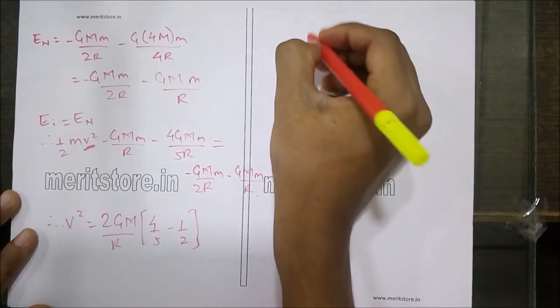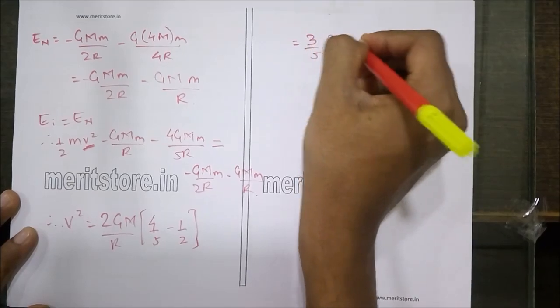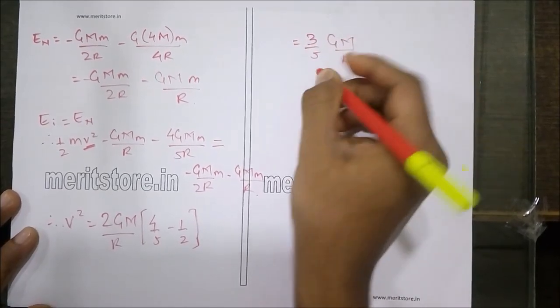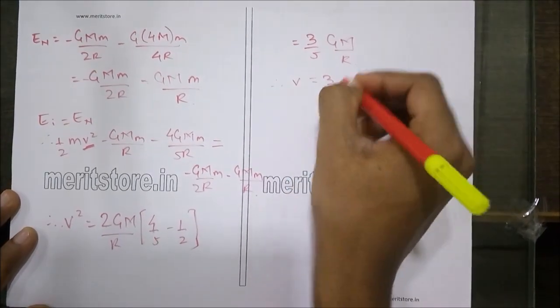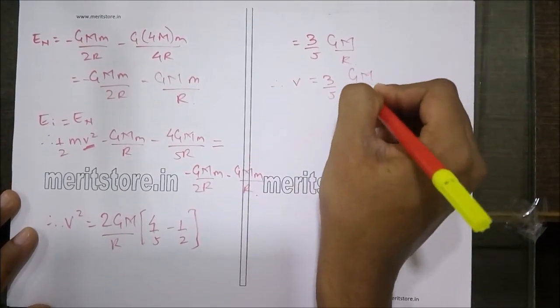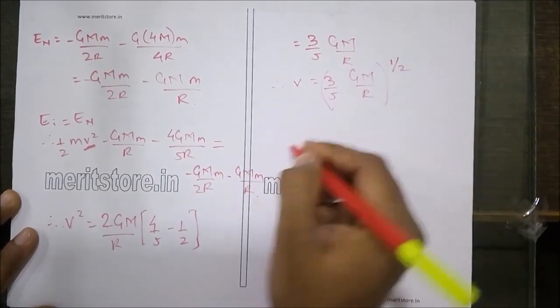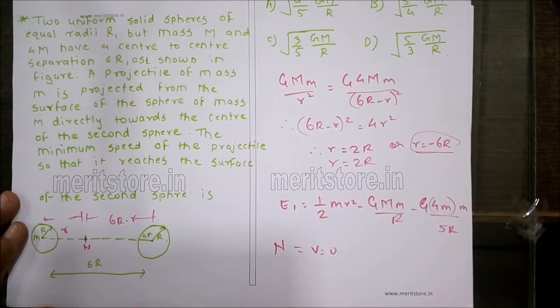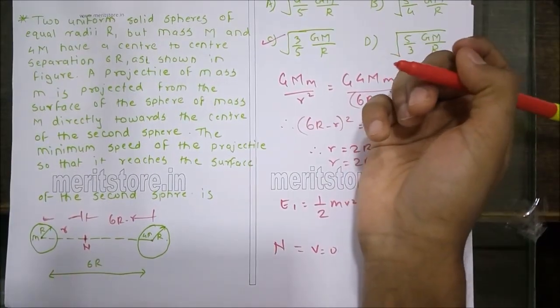So that can be written as 3 by 5 times GM upon r. Therefore v is nothing but the square root of 3 by 5 times GM upon r. Hence